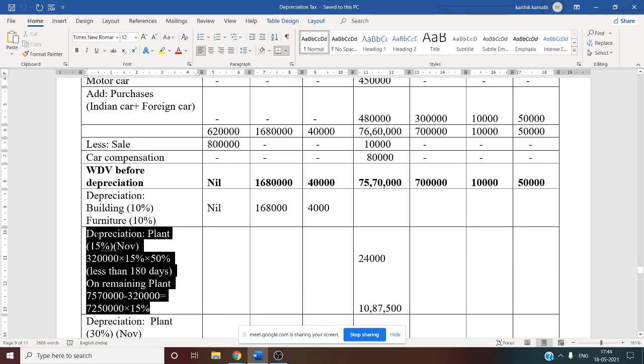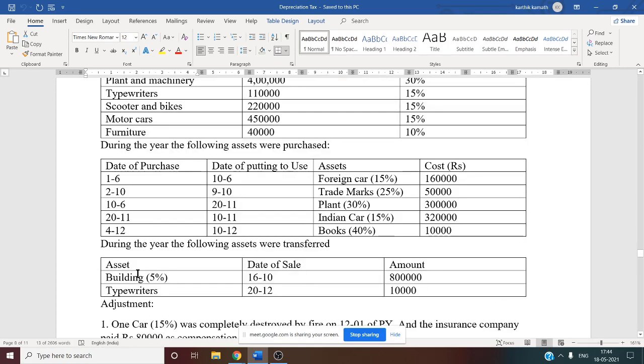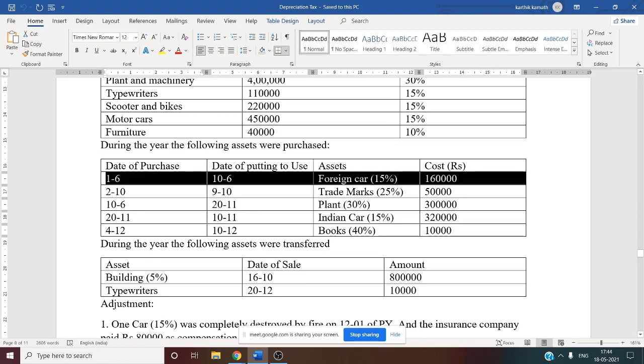Depreciation for a plant: first we need to see whether there is any purchase of a plant. Once we need to see the question again. Plant purchased, whether it is there. Plant purchased, yes, because Indian car, see this, Indian car we have written under plant category 15%, and foreign car also we have taken under this plant category 15%.